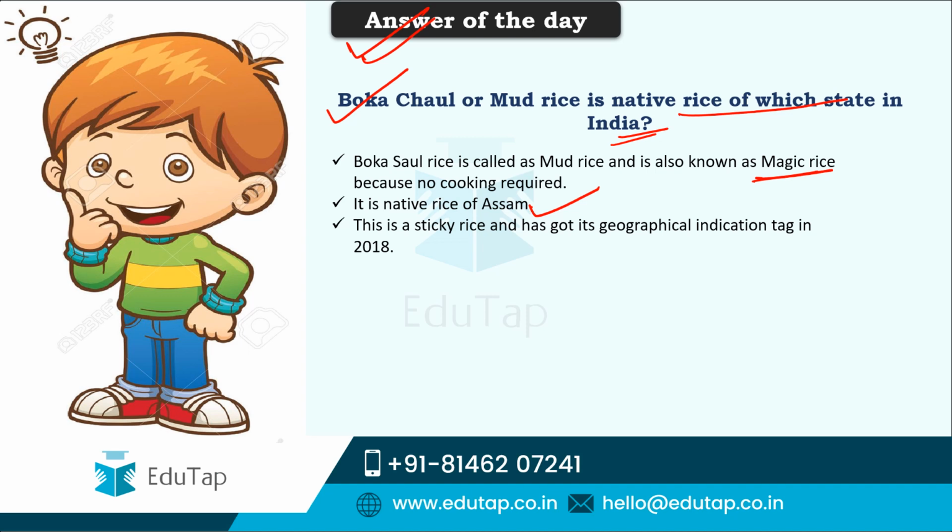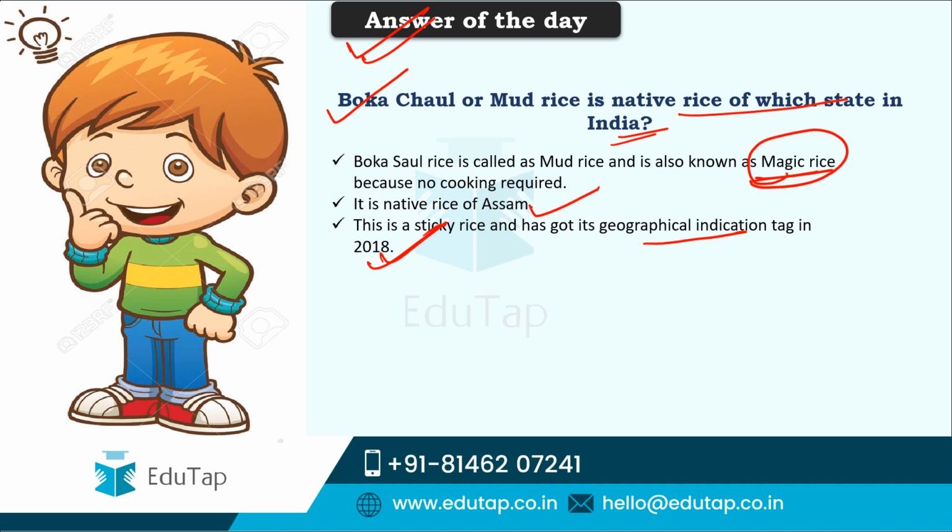consume. So earlier, when these Assamese people used to go for wars or something, they used to take this rice, soak it for some time, and have it with some curd or jaggery. This is how it has earned its name magic rice, because it can be consumed even without cooking. It is one of the sticky rices which got its geographical indication tag in 2018.